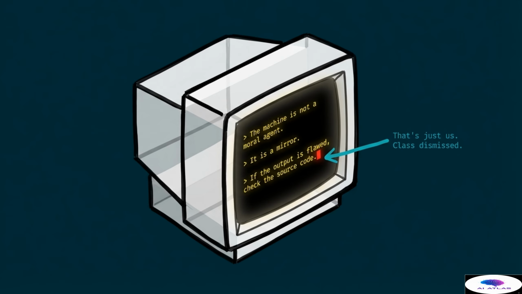If we look at the output of an artificial intelligence and find it flawed, we should not just blame the algorithm. We must check the source code, which in this case is us. The machine simply shows us who we have been and who we are currently. The arrow pointing to the flashing cursor reminds us that the narrative is still being written by human hands. Class is dismissed for today, but the work of building better societies continues.